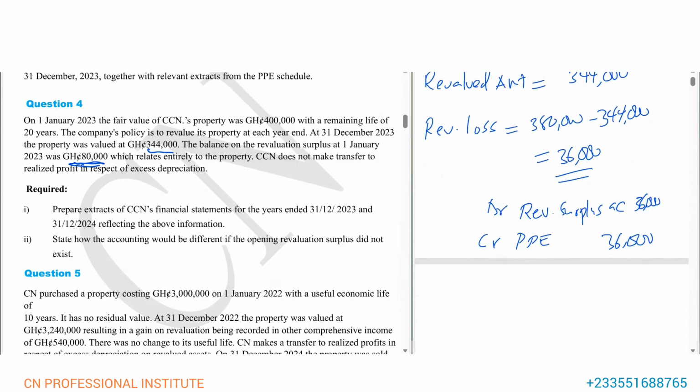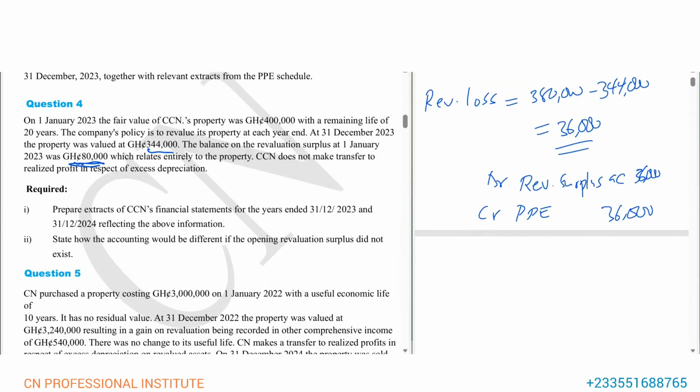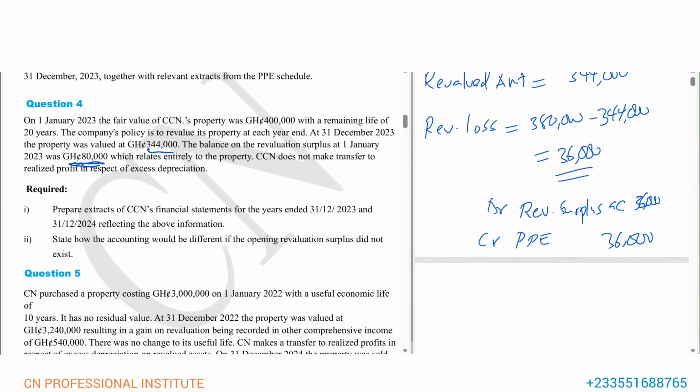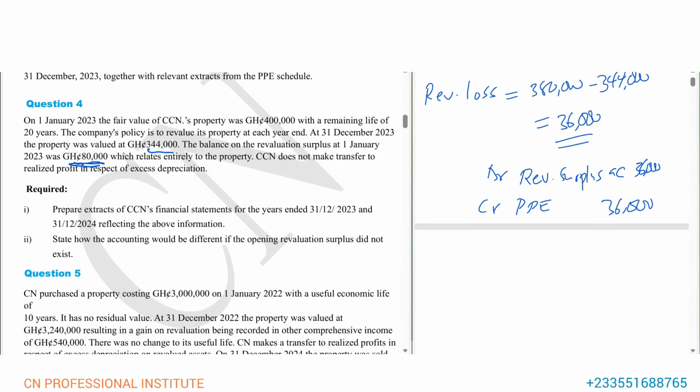So this loss should be taken to the revaluation surplus account to reduce the balance. This loss will not be taken to P&L. If there's no balance, then we'll record it in profit or loss. So this is the entry.